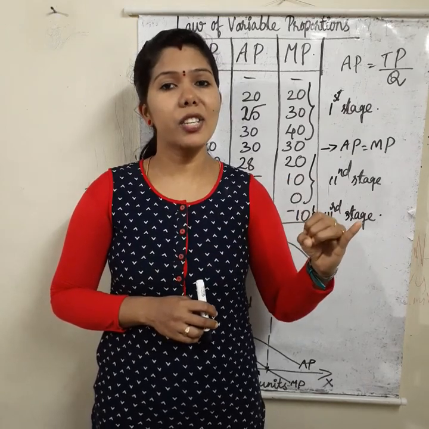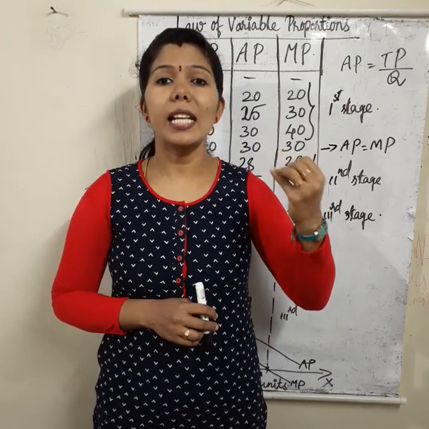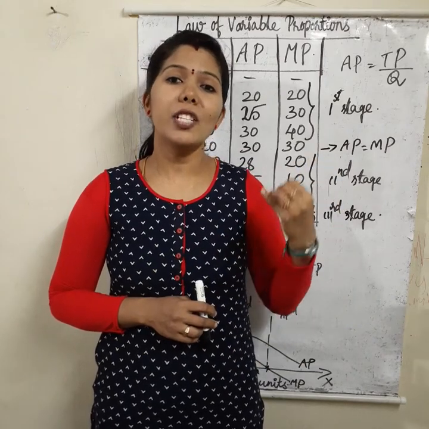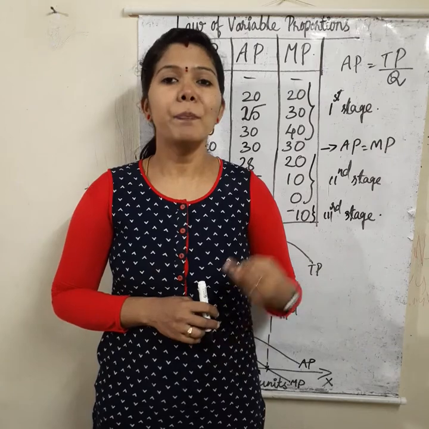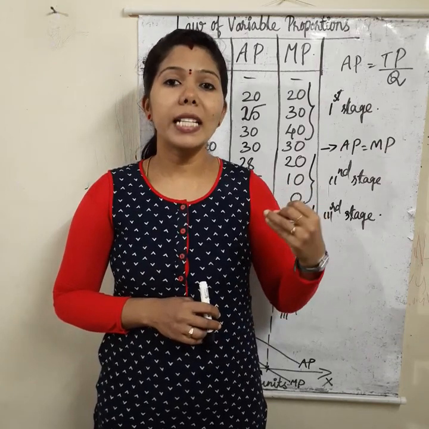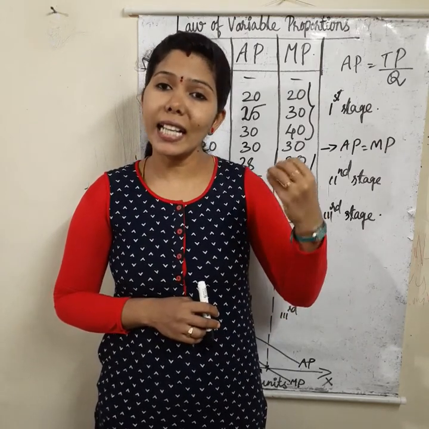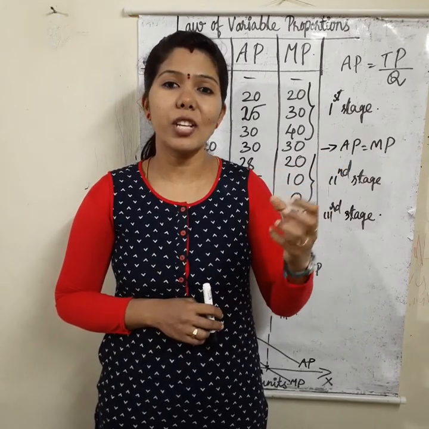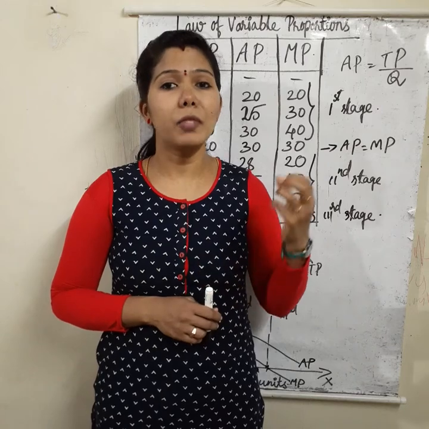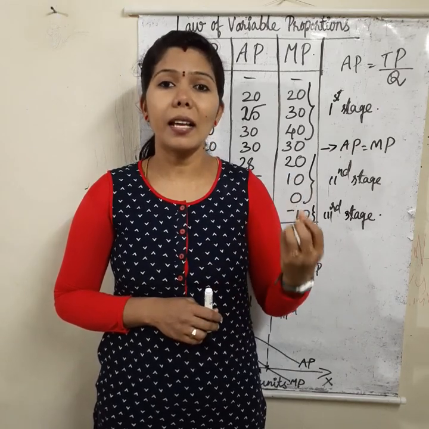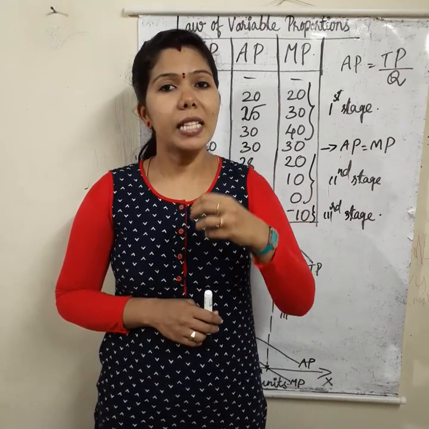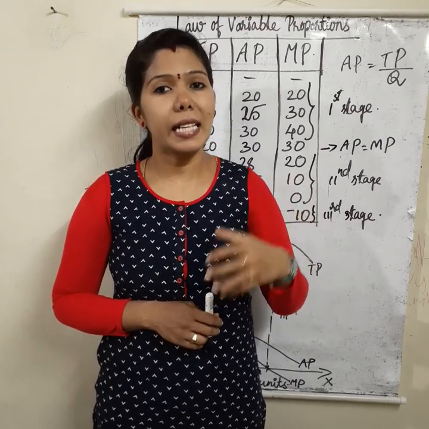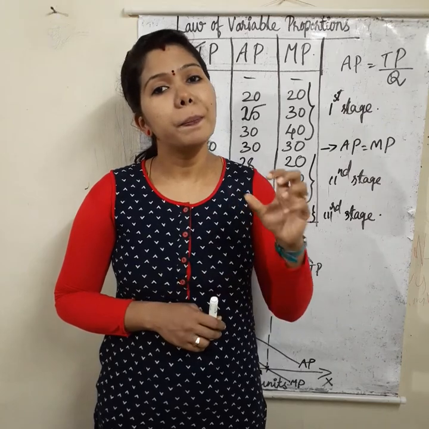In the increasing stage, TP increases at an increasing rate. Total product increases at an increasing rate, and average and marginal product will also increase. Then in the second stage, total product increases but at a diminishing or decreasing rate. That is the stage of decreasing returns. One more reason is that AP and MP will decrease in the second stage. In the third stage, total product starts declining and marginal product will become negative.